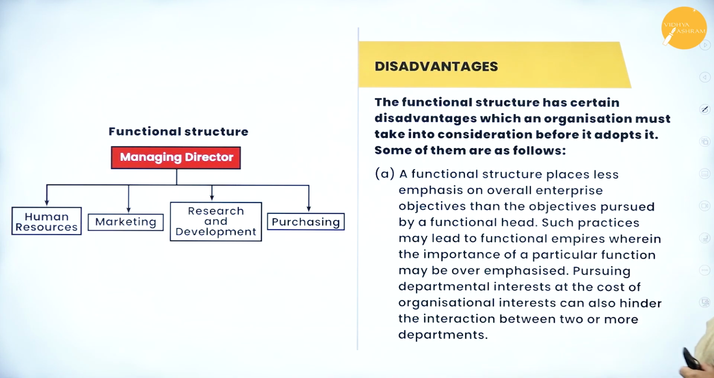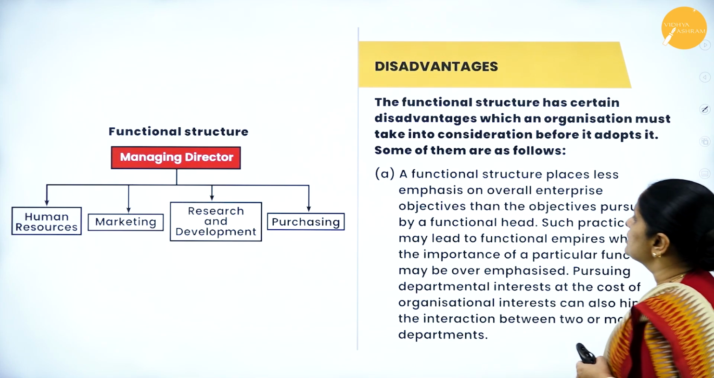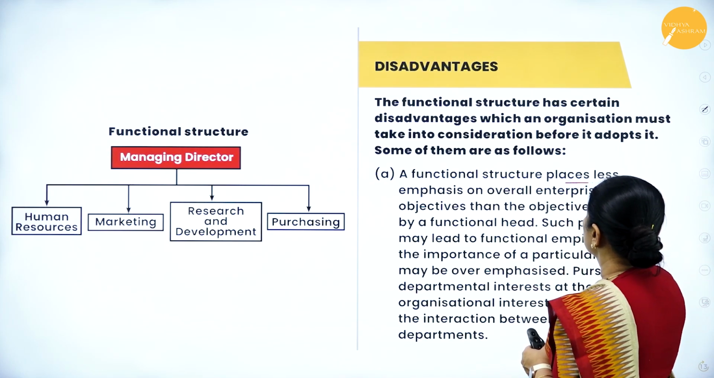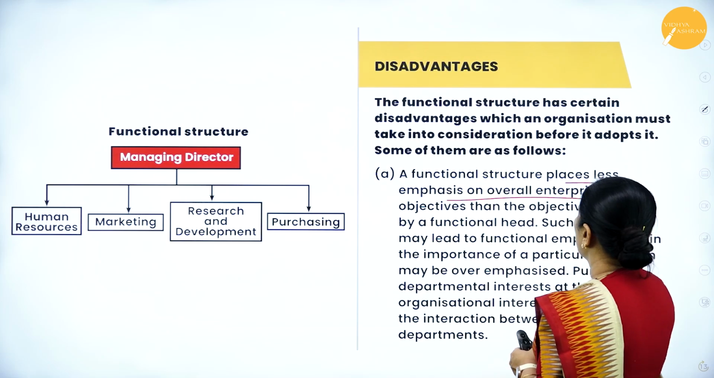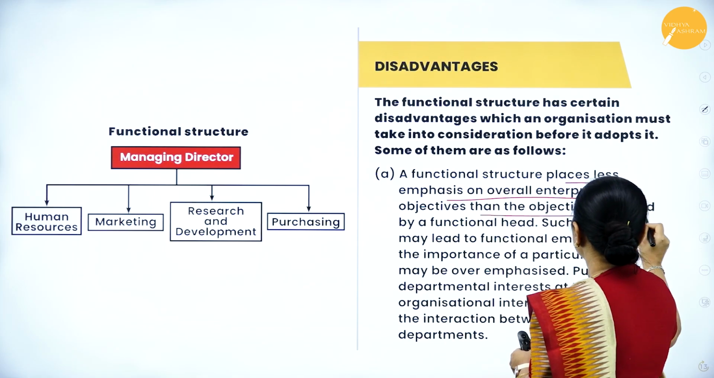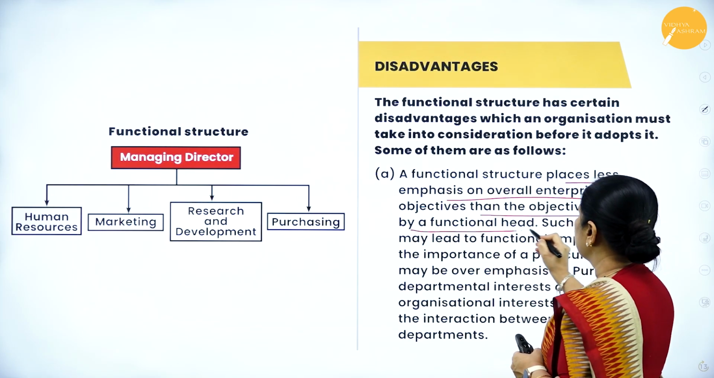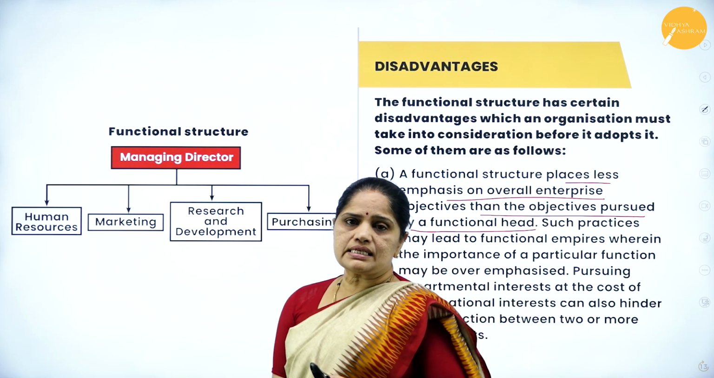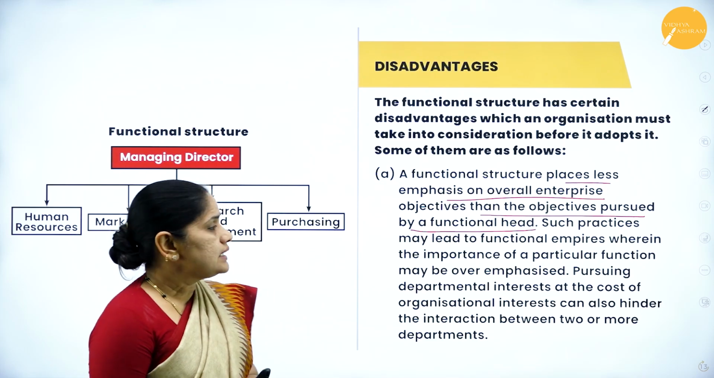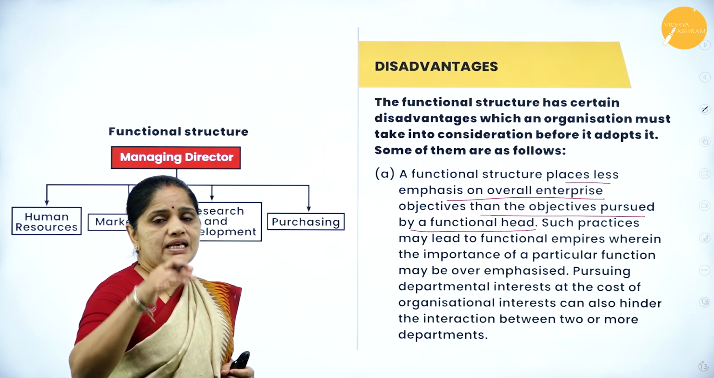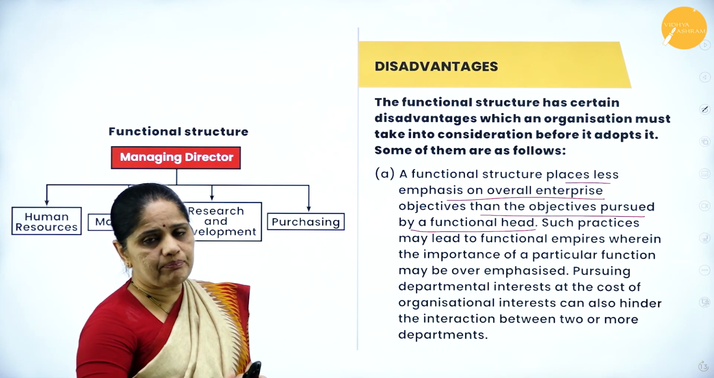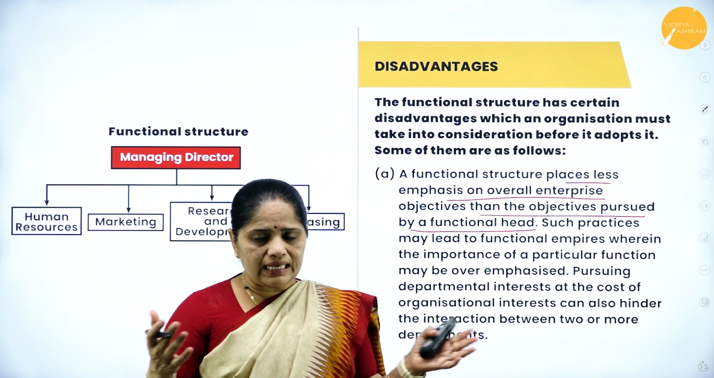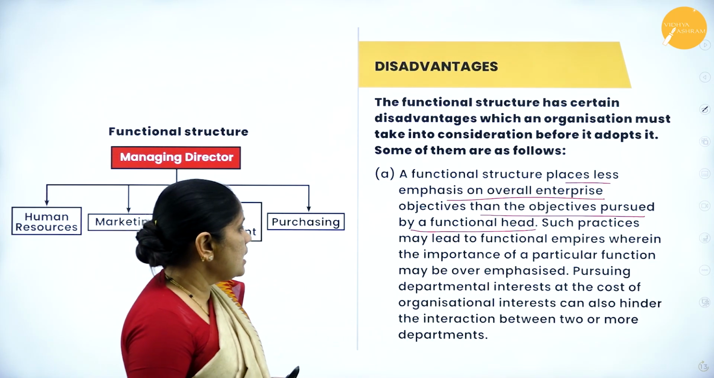Then let us see what are the disadvantages of this. A functional structure places less emphasis on overall enterprise objectives than the objectives pursued by a functional head. So in the case of a functional organization, there is more emphasis placed on the objectives of the department, rather than taking the entire organization as a whole.